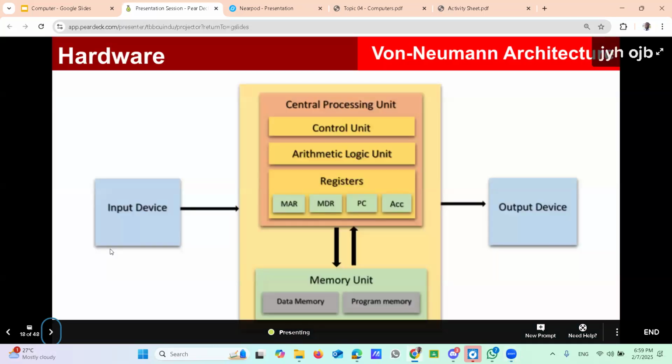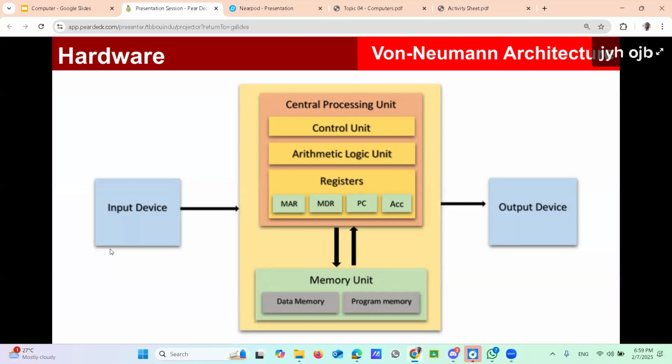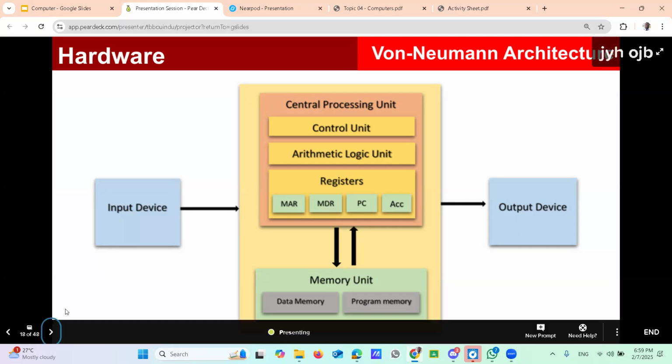Right, now look at the architecture. That's the architecture that von Neumann explained. Earlier I showed the devices separately, here and there. Now, how are they arranged internally? First just get some idea about that, not in detail or in depth. Input and output devices are outside the unit. This yellow area is the system unit.